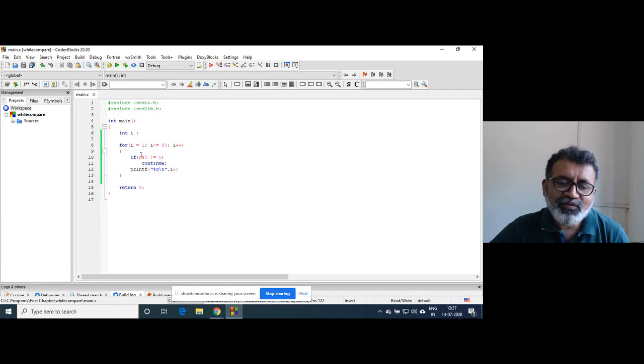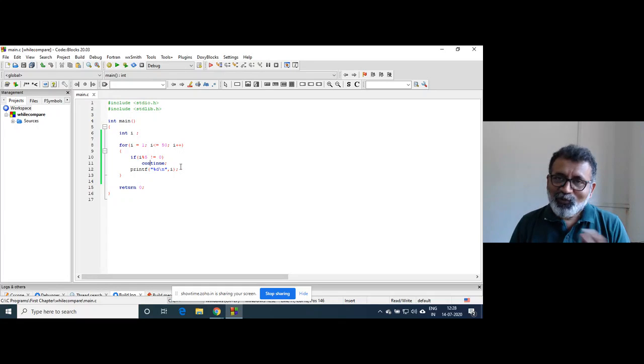So whenever i becomes 5, what is 5 mod 5? That is 0. 0 not equal to 0, the condition is false. So this statement will not be executed, but this statement will be executed. And for numbers 1, 2, 3, 4, 6, 7, 8, 9, 11, 12, 13, 14, 16, all these numbers, this condition becomes true, so control will go to the next iteration.